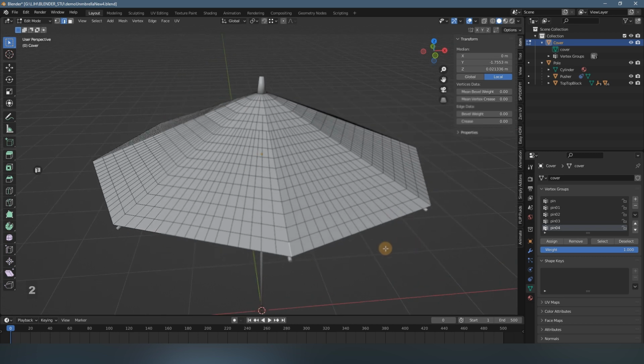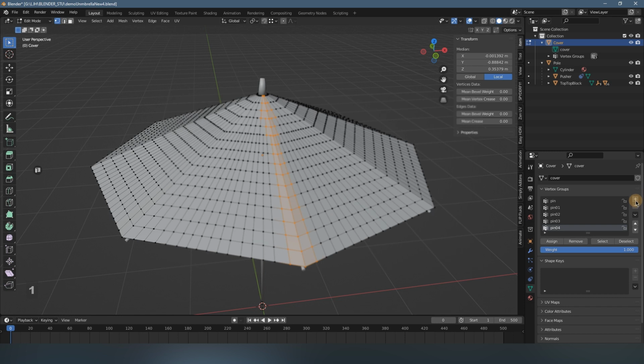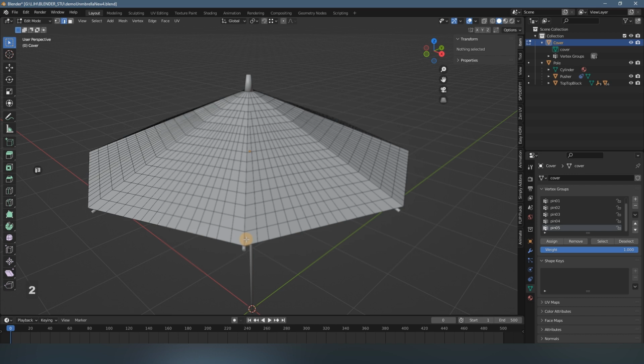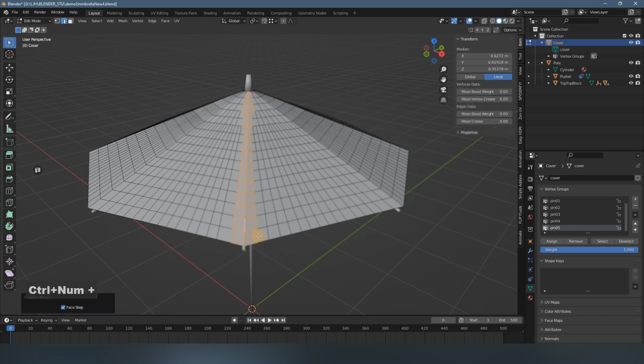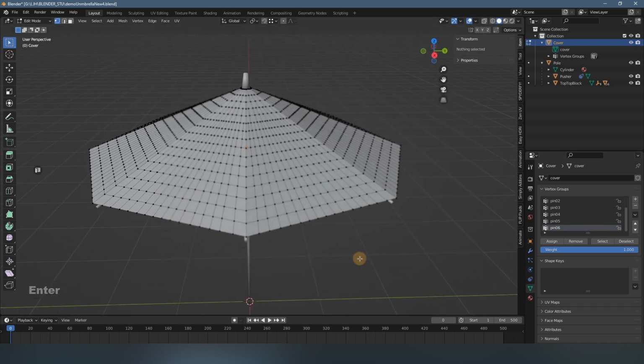Switch to the next edge, Shift Alt, press. Okay, Control plus, and press 1, and add another pin 05, assign. Okay, next is here, switch, Shift Alt, and Control plus, and 1. Okay, and add this pin 06. It's a little bit boring, but it's important.